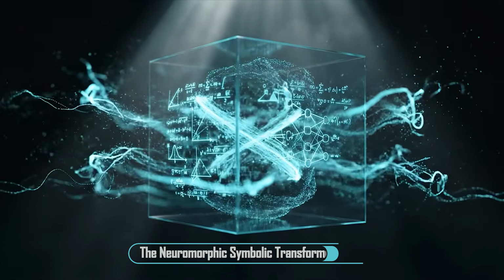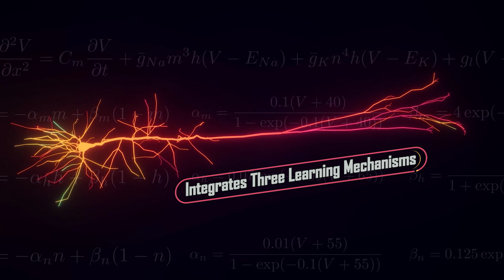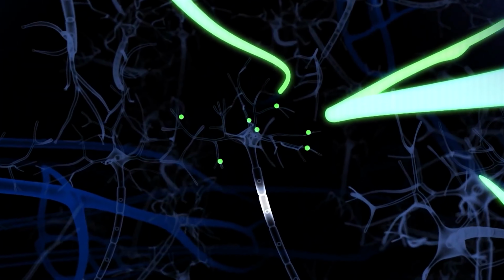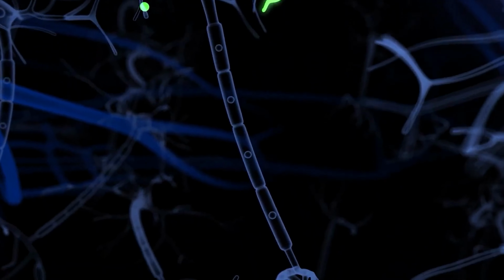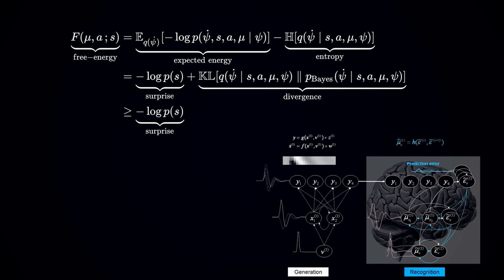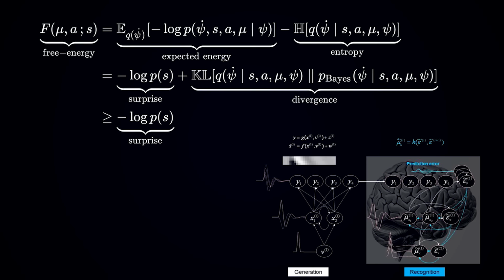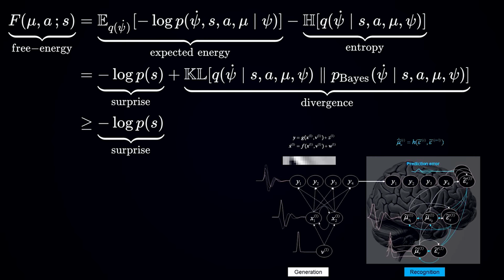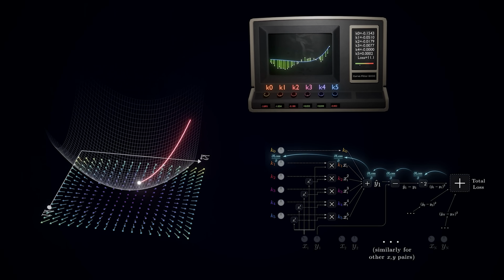The neuromorphic symbolic transformer integrates three learning mechanisms known to operate in the human brain. First, Hebbian associative learning: features that co-occur become linked, neurons that fire together wire together. Second, neural selectivity: neurons specialize, meaning becomes localized, not smeared. And third, localized cross-entropy reinforcement: prediction surprise triggers targeted reward or correction, as opposed to global parameter reshaping.